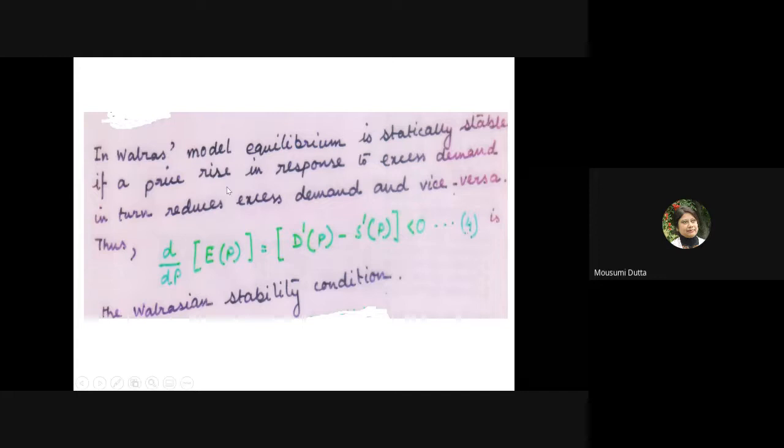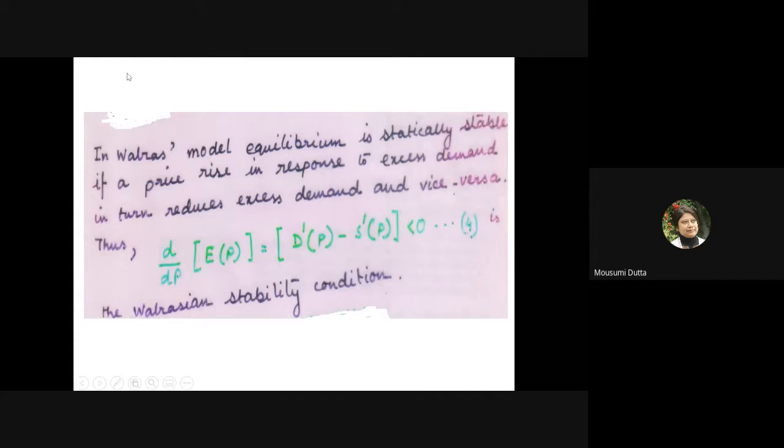In the Walrasian model, equilibrium is statically stable if a price rise in response to excess demand in turn reduces excess demand, and vice versa. Vice versa means also the reverse.